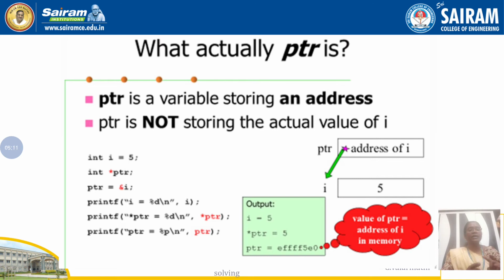Here we need to know the difference between *ptr and ptr. *ptr refers to the value at the address, while ptr is the pointer variable that holds the address.